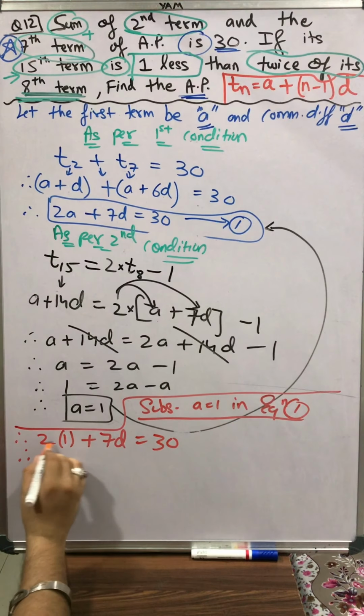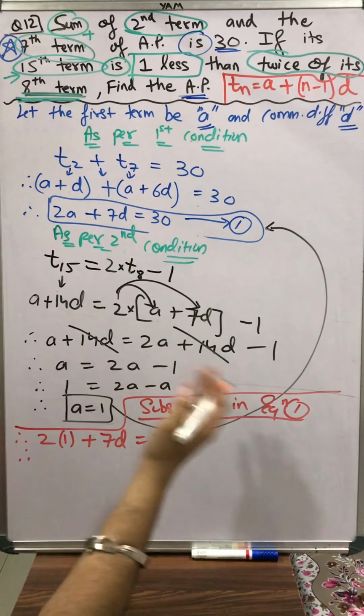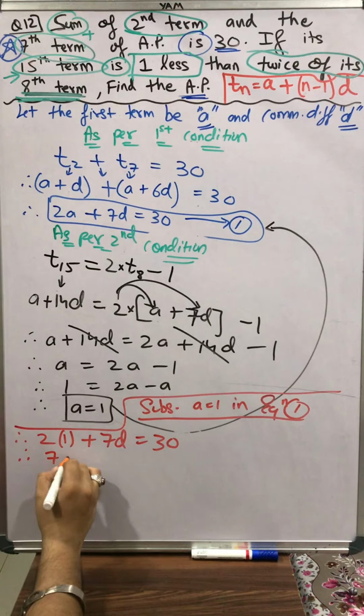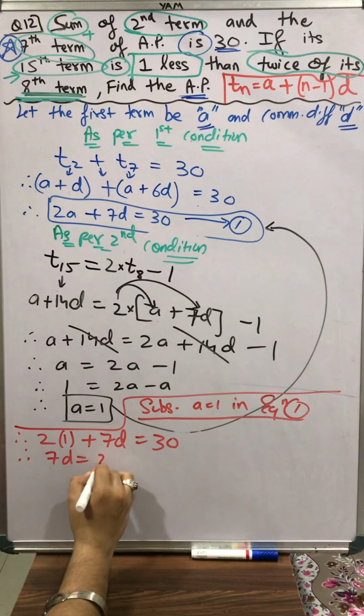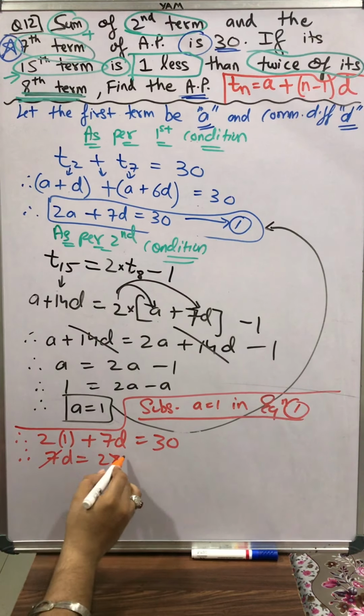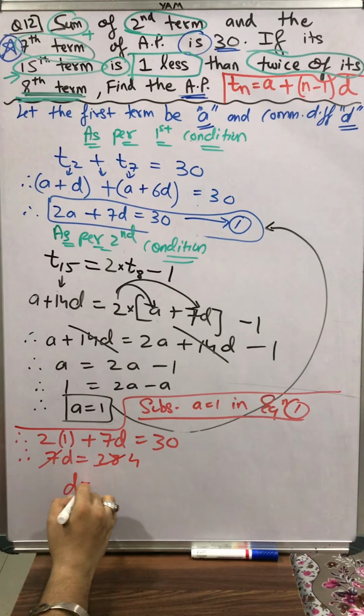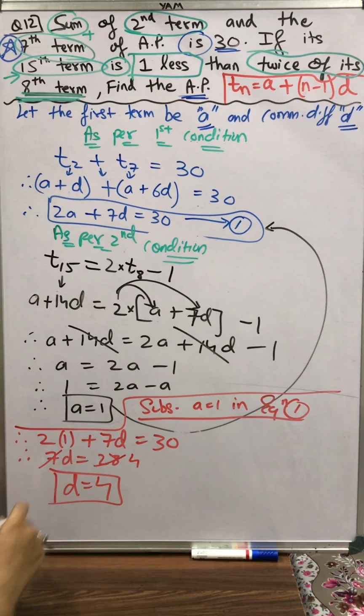Therefore, students, 2 ones are 2. 2 will go on that side, becomes minus 2. So 7d is equal to 30 minus 2, becomes 28. 7 fours are 28. Therefore, d is equal to 4. Students, we got the value of d. Sum is done. 99% question is completed.